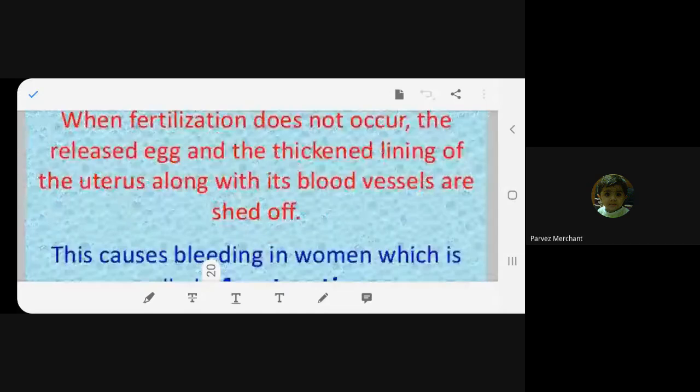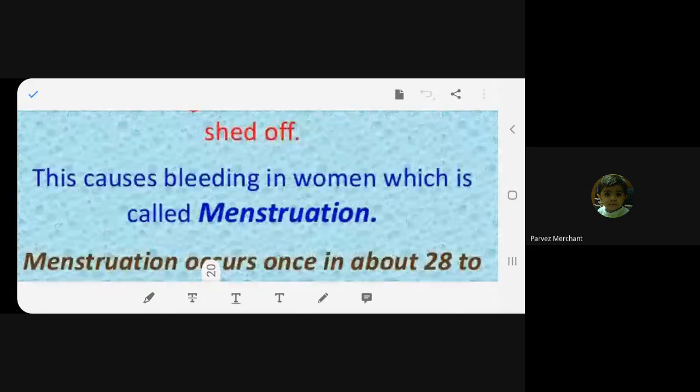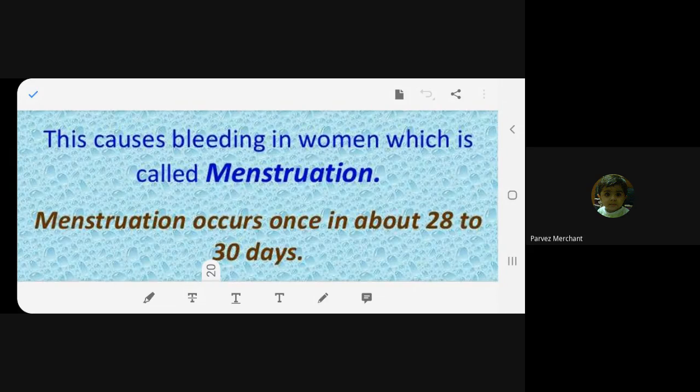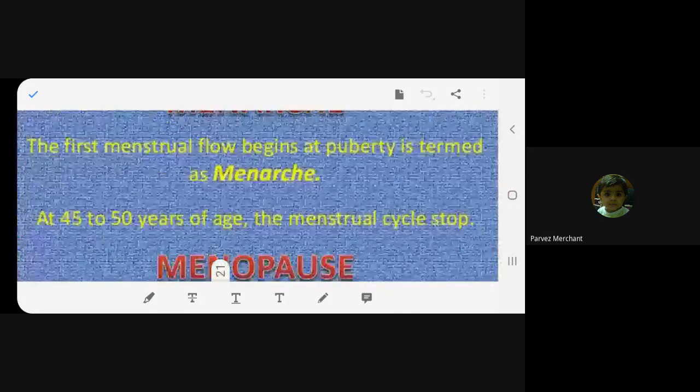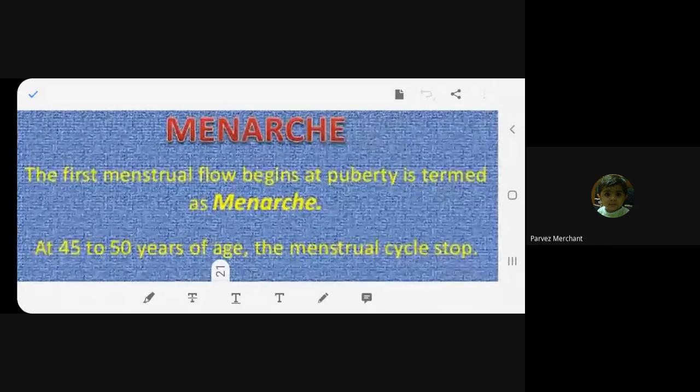That causes bleeding in women. So along with the uterine wall, the egg is also removed from the body. And it happens every 28 to 30 days. Every month, the girl child gets menstruation. Is it clear to all of you? Yes, ma'am. Okay, thank you. I thought I would find it difficult to make you understand, but I think you are understanding nicely. I'm happy about it.